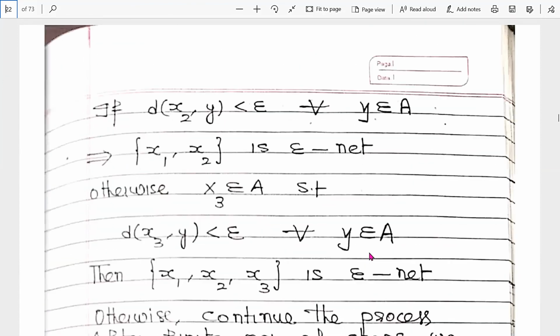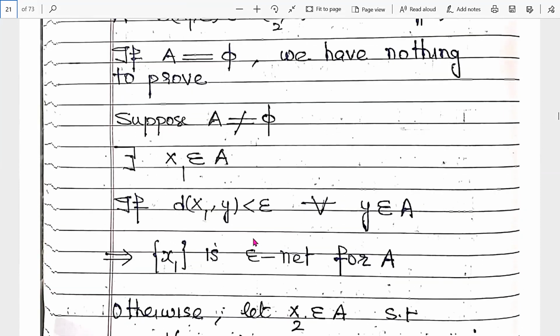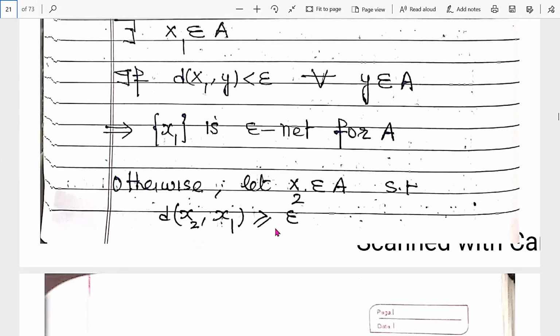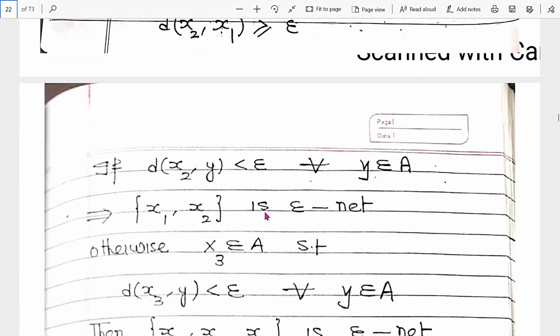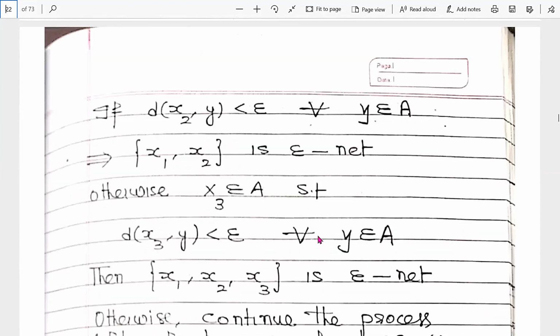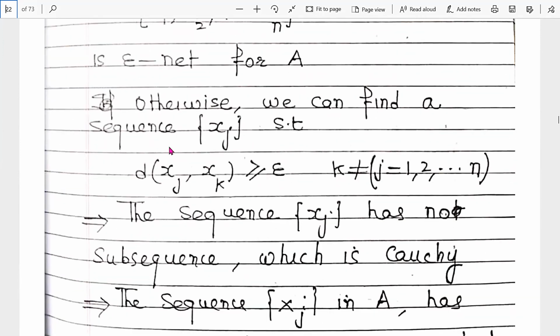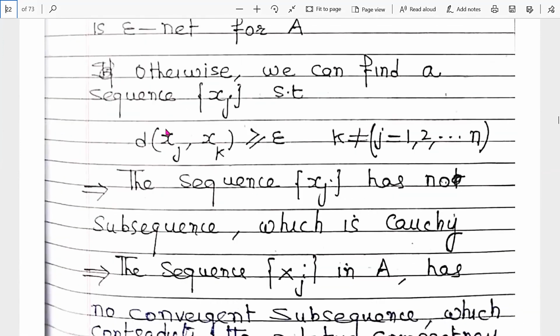Because we got that the distance between x2 and x1 is greater than or equal to epsilon, and the distance between x3 and x2 is greater than epsilon. Similarly, continuing the process, the distance between x(n+1) and x1, x2, x3, up to xn is greater than or equal to epsilon.